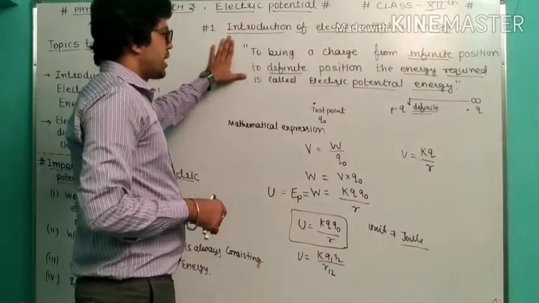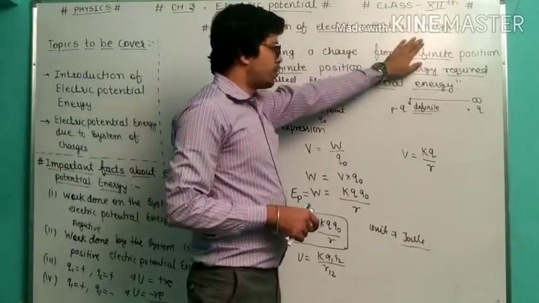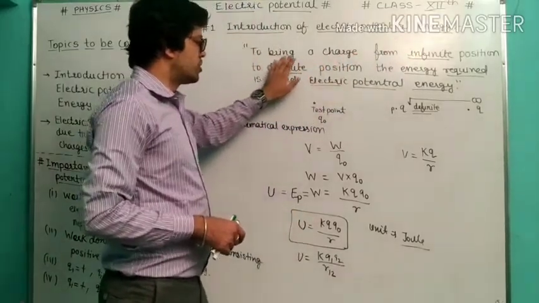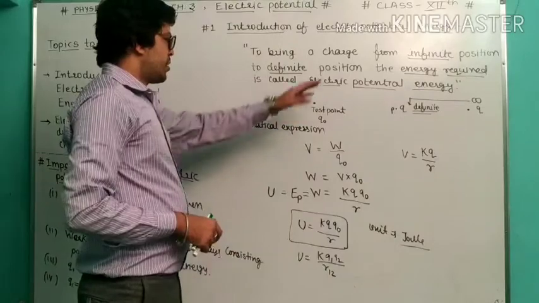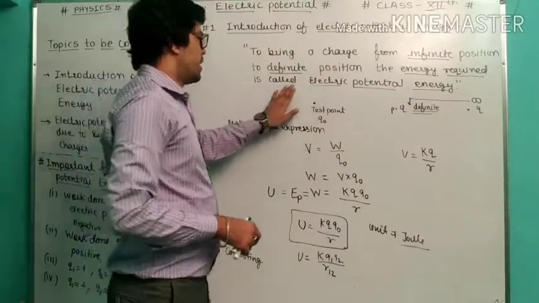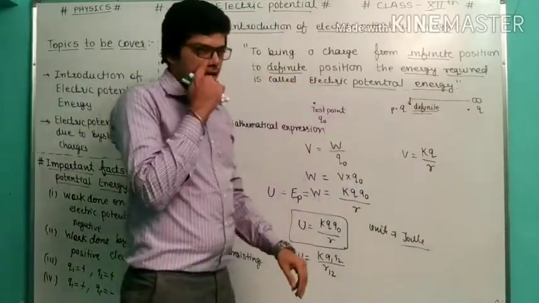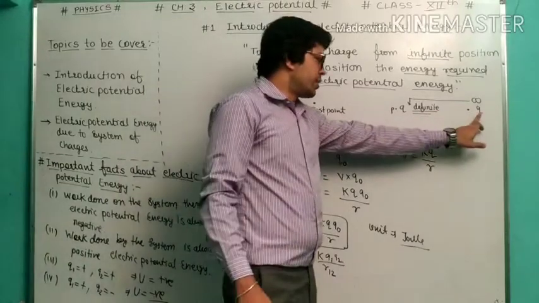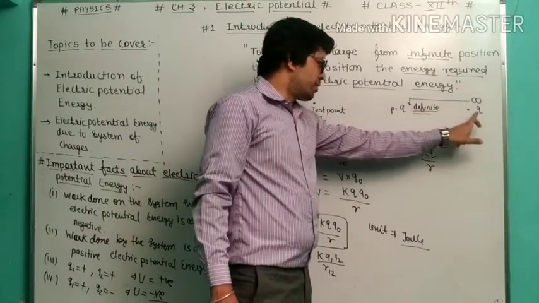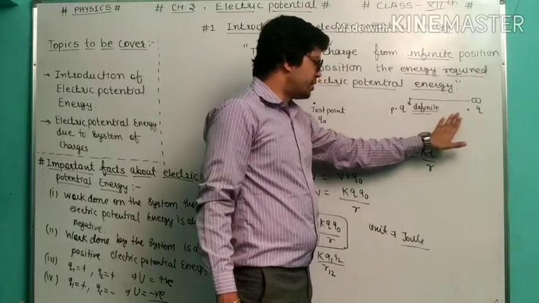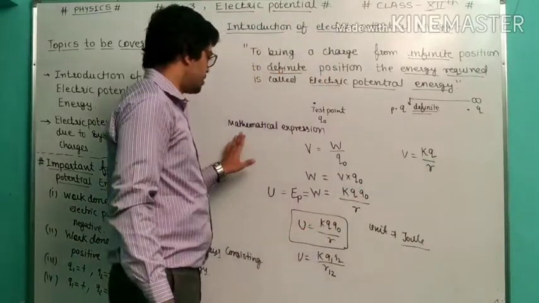Introduction. For electric potential energy, we are bringing a charge from an infinite position to a definite position, and for that we require some energy, and this energy is called electric potential energy. When this charge is brought from infinite to definite, the energy required is called electric potential energy.